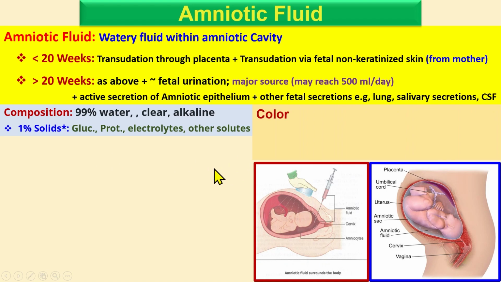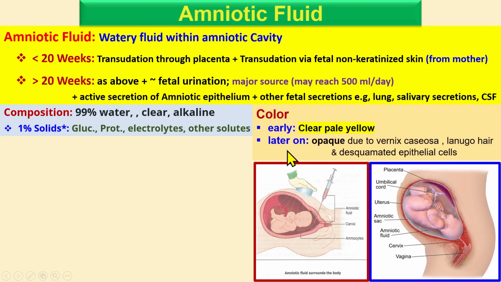The color is clear pale yellow early on, but later becomes opaque due to cellular changes: lanugo, desquamated epithelium, or vernix.